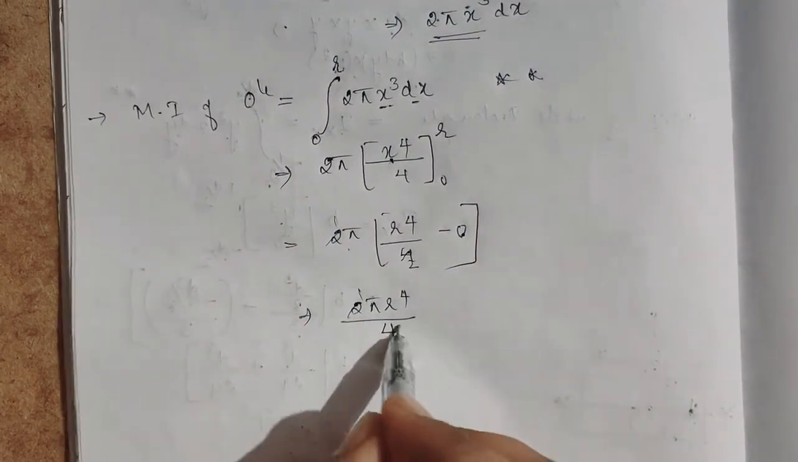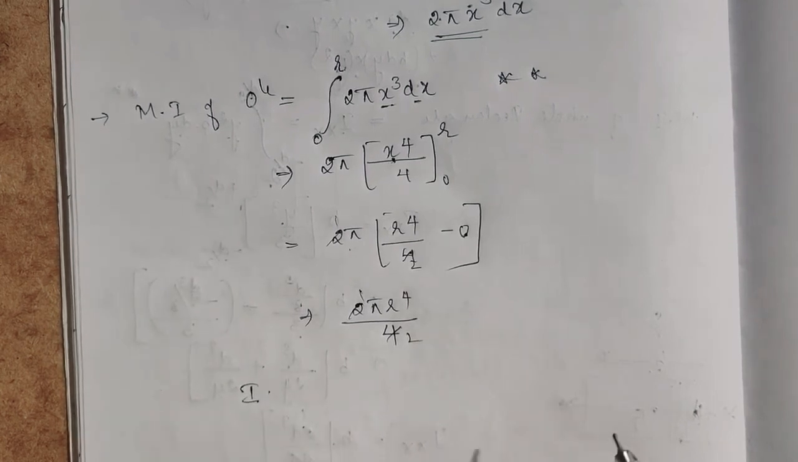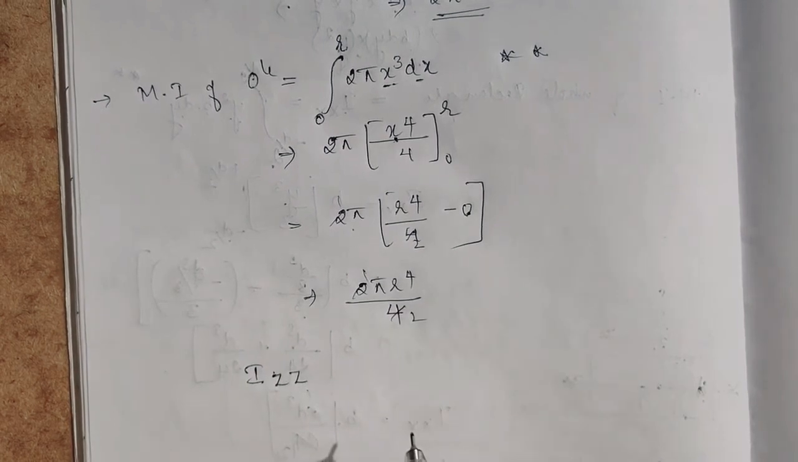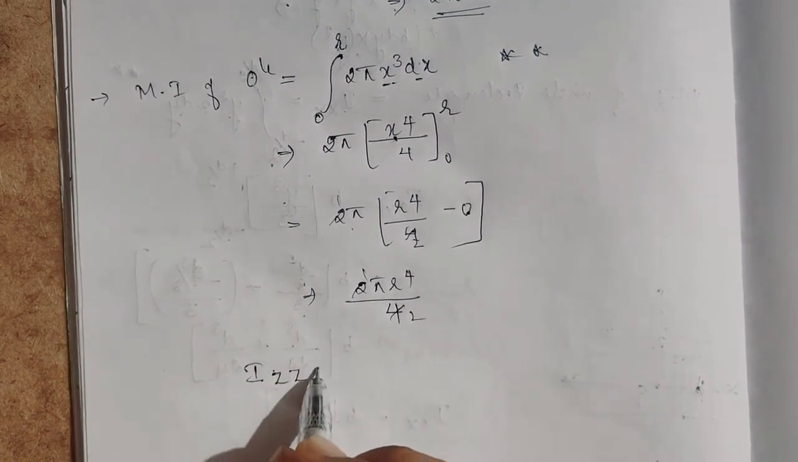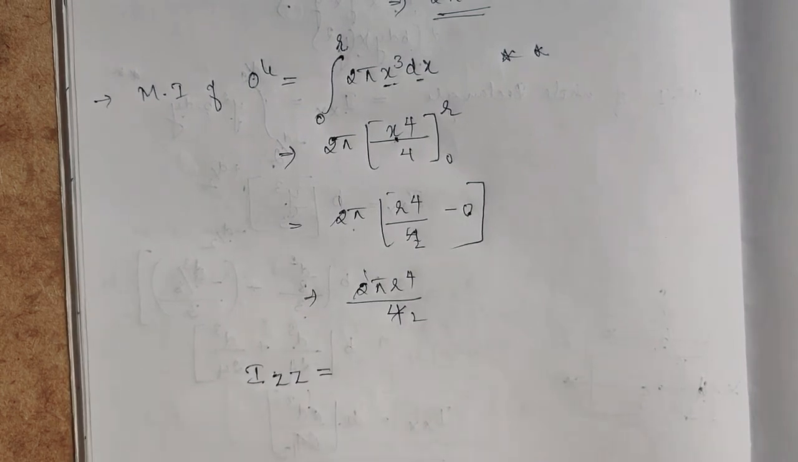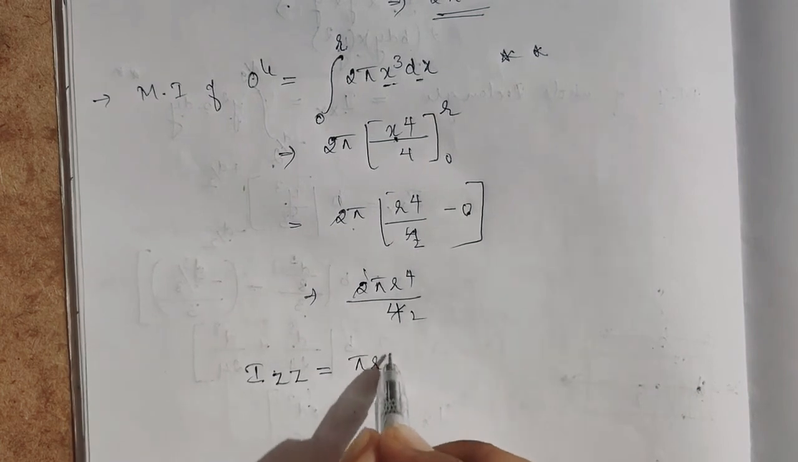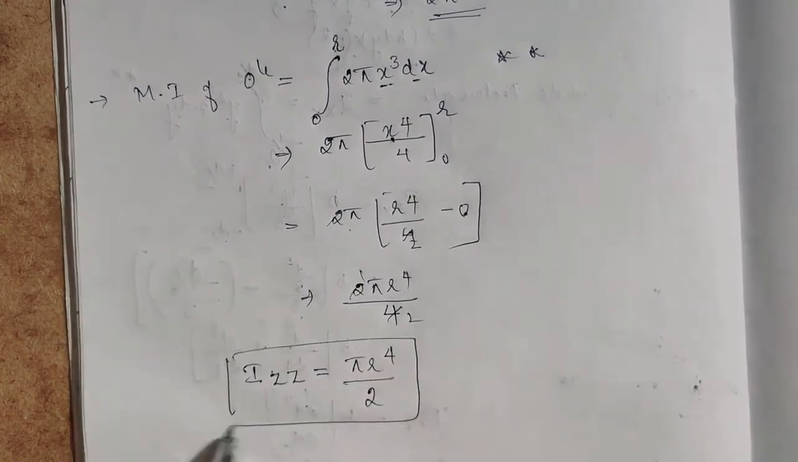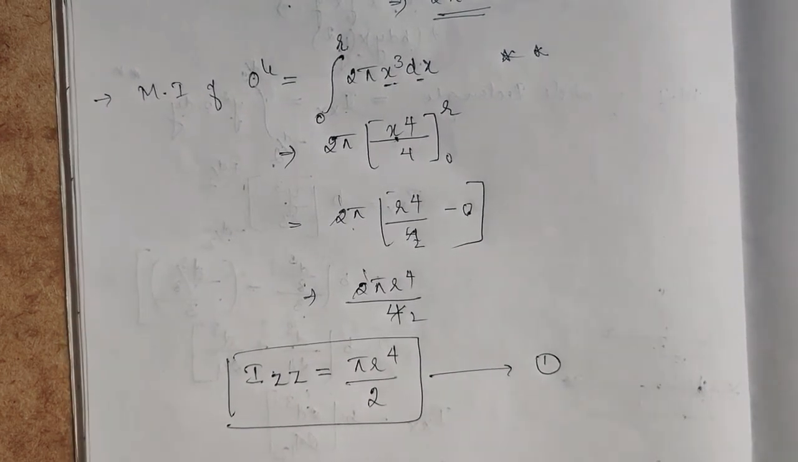Now cancel. The moment of inertia about the center of the circle, which I denote as Izz, is equal to pi r to the power of 4 divided by 2. Let this be equation number 1.